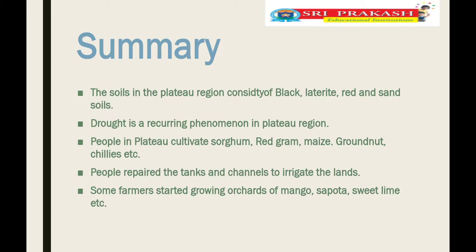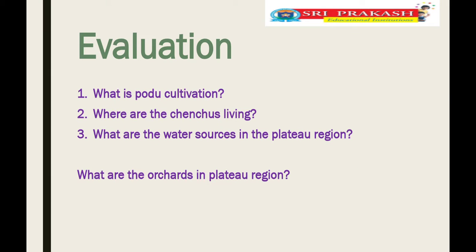People in the plateau cultivate sorghum, red gram, maize, groundnut, chilies, and repaired the tanks and canals to irrigate the land. And some farmers started growing orchards of mango, sapota, sweet lime, etc. The soil in the plateau region has black, laterite, red soil and sandy soil. So this is the summary, children. Shall I ask some questions?